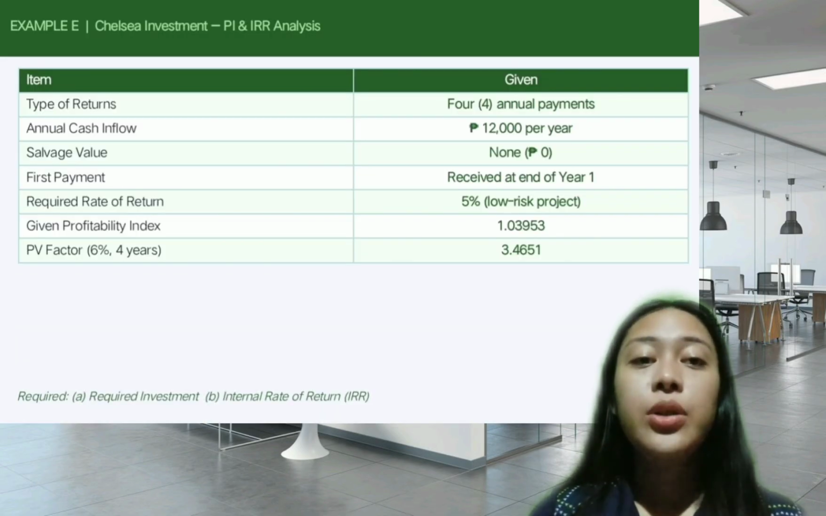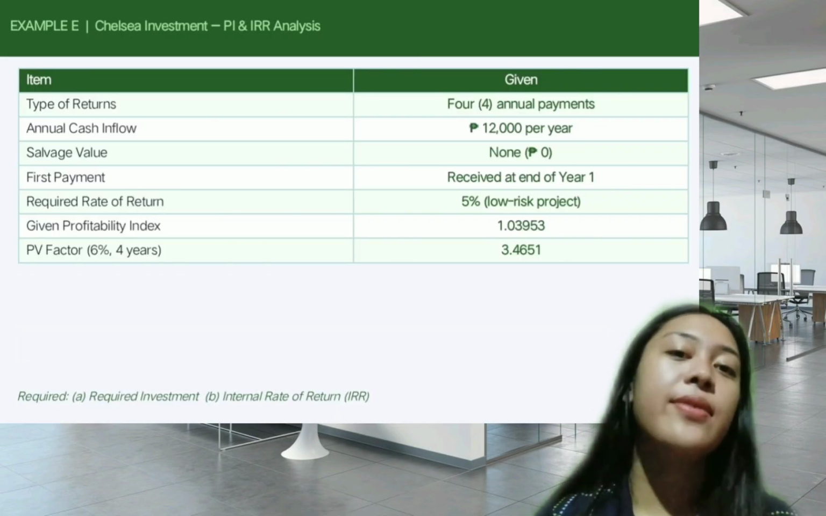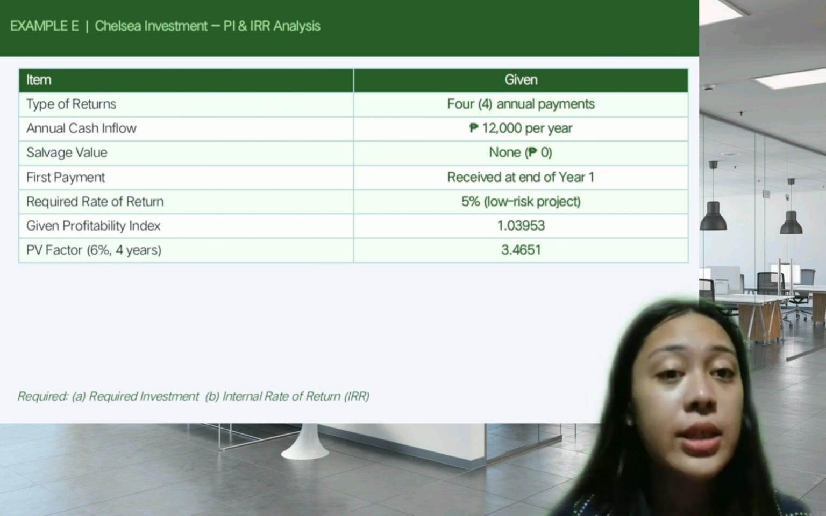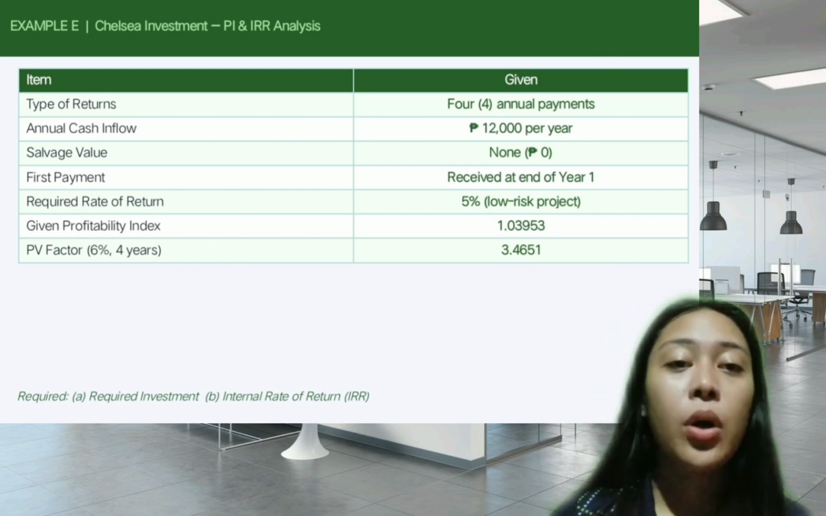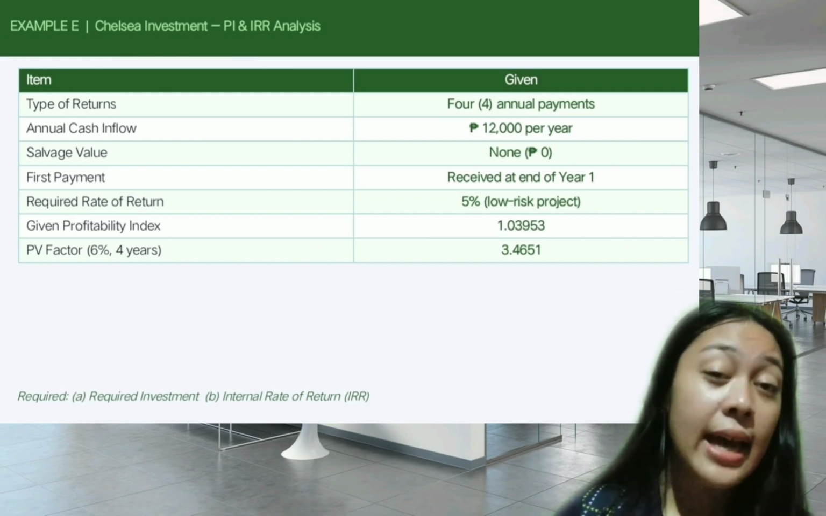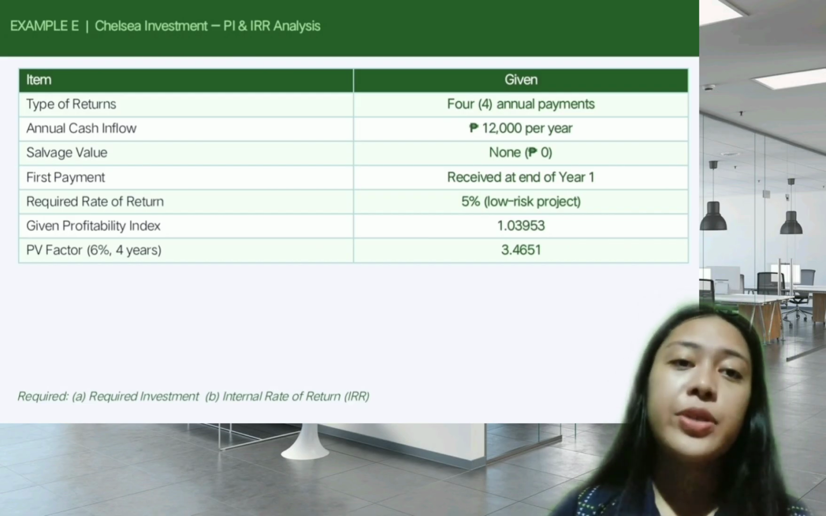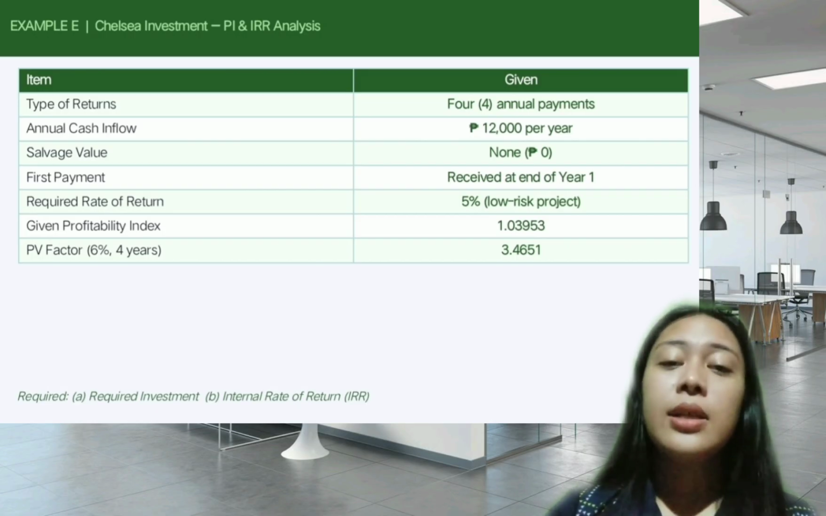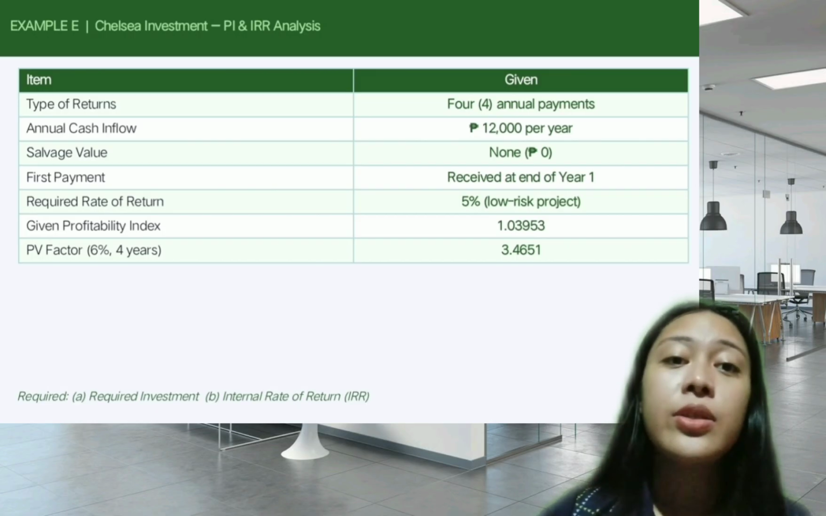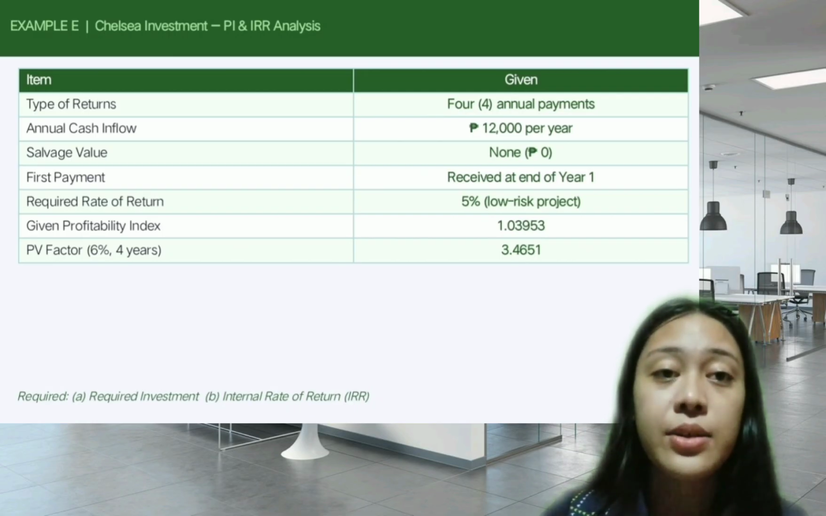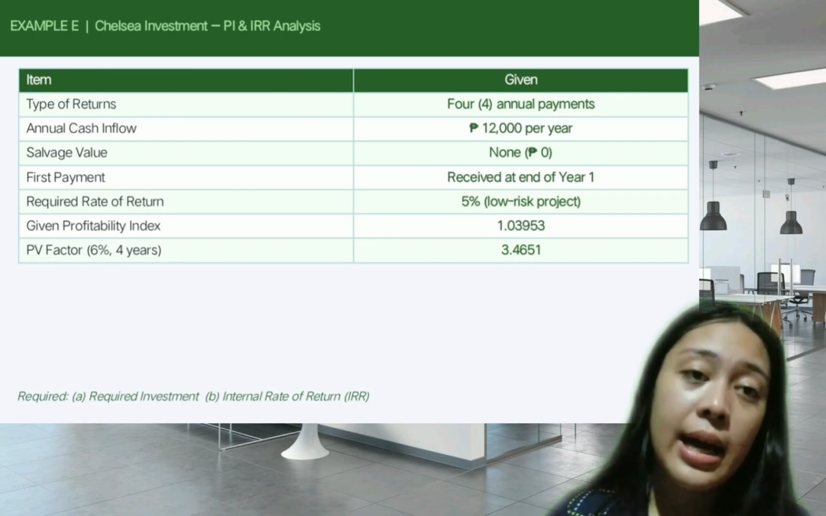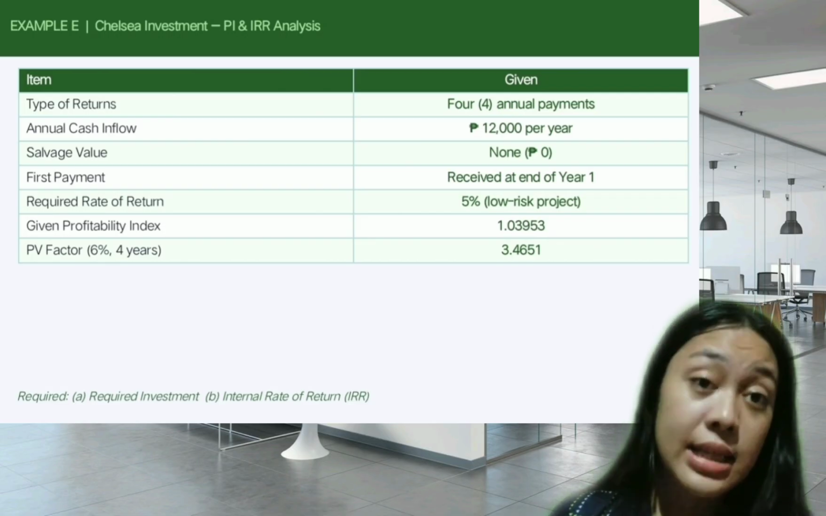Now let us move on to example E, the Chelsea investment. Chelsea has an opportunity to invest in a project that will yield 4 annual payments of 12,000 with no salvage value. The first payment will be received in exactly 1 year. On lower risk projects of this type, Chelsea requires a return of 6%. Based on this requirement, the project generates a profitability index of 1.03953. So, ang problem kay, si Chelsea gusto mag-invest.